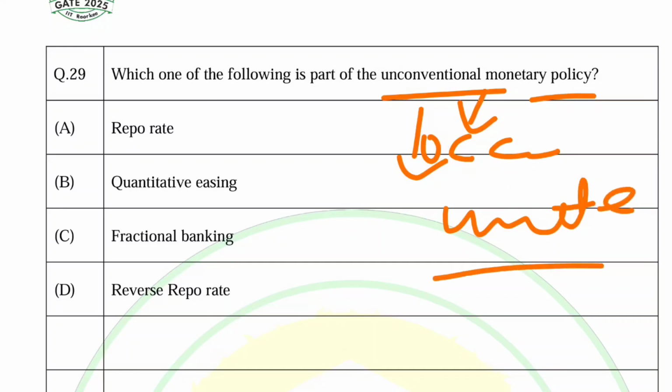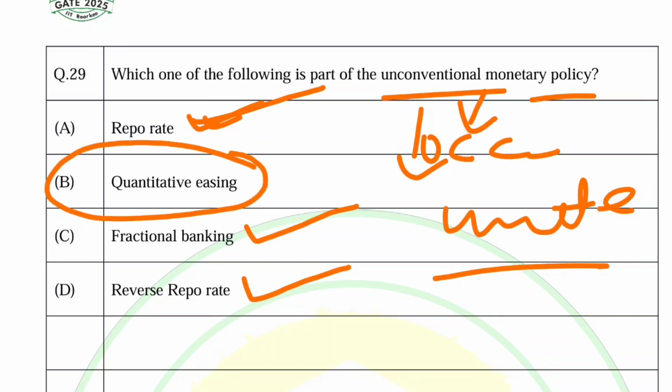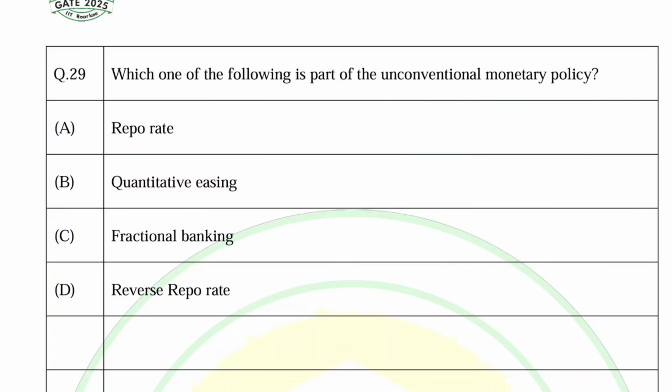Okay, so in the given options, repo rate also directly targets the rate of interest. Fractional reserve banking also directly impacts the rate of interest, and reverse repo rate, obviously. So these are part of the conventional monetary policy. Quantitative easing is then the unconventional monetary policy in this question.